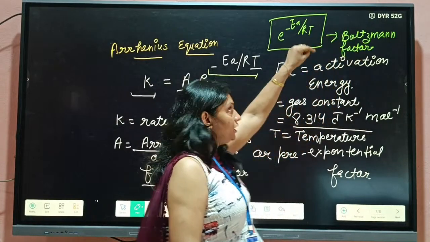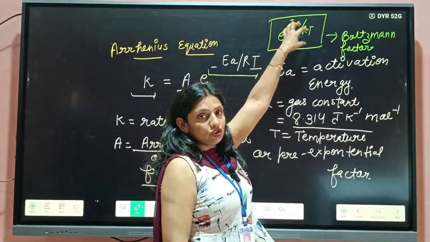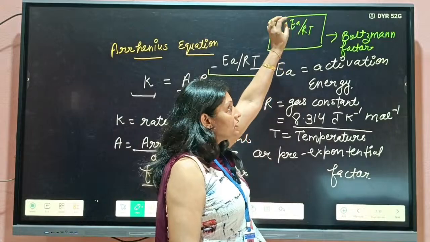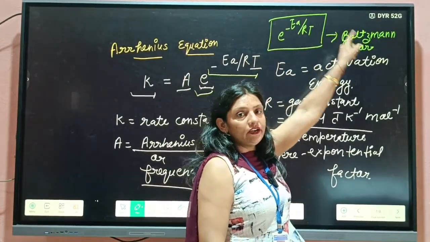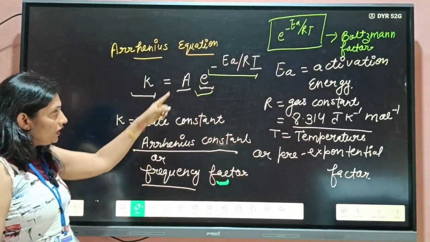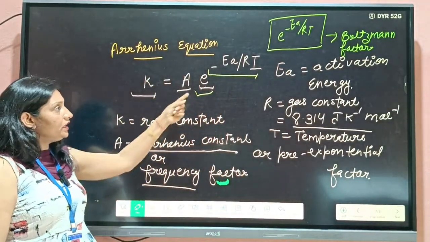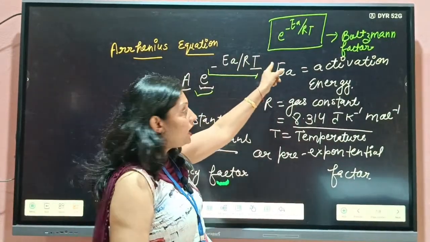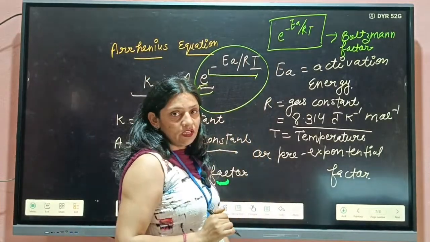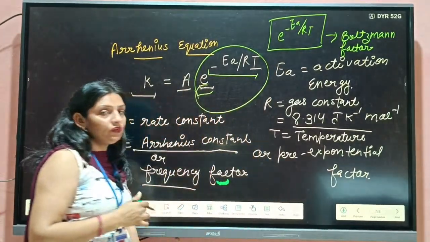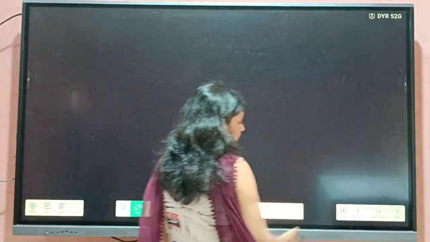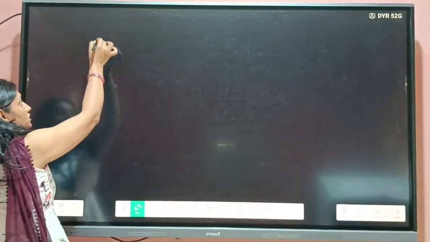Again, I am going to repeat. Most part of the particles are having kinetic energy greater than the activation energy. First thing, students, you all will learn about them: what is K here, what is A, what is EA, what is R, and what is this factor. You will learn about them. Then student, how does it show the dependence on temperature? Let's see about that.